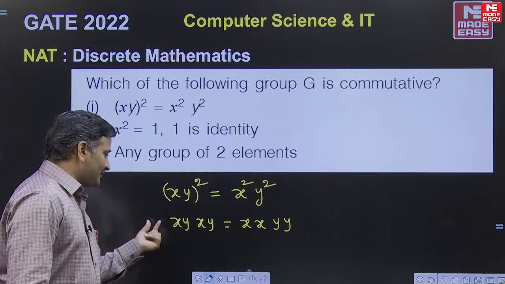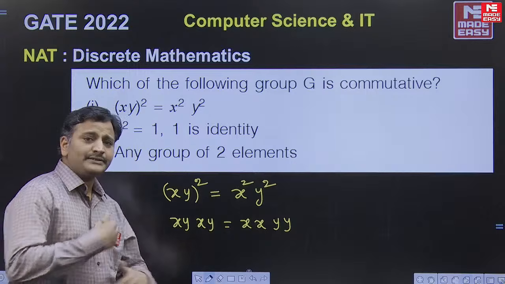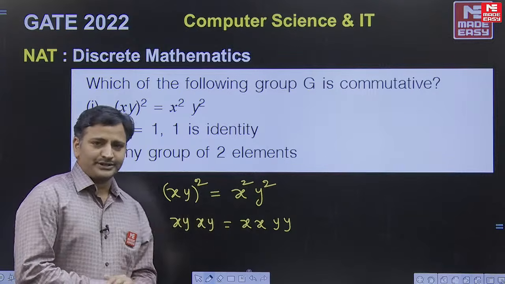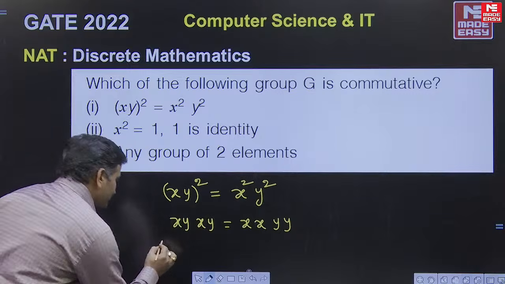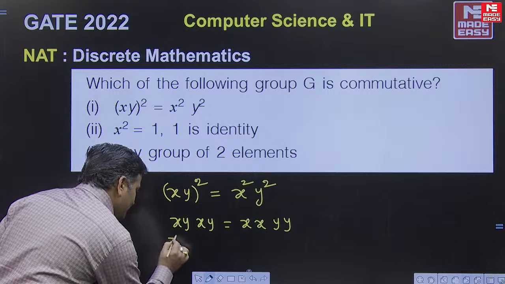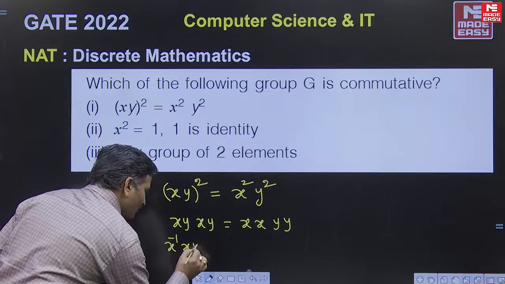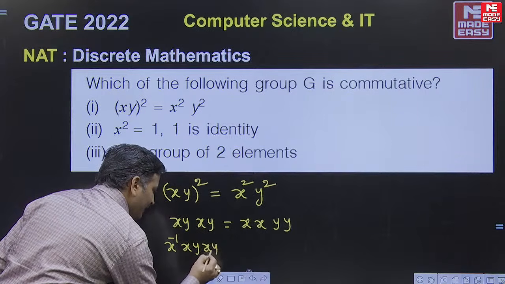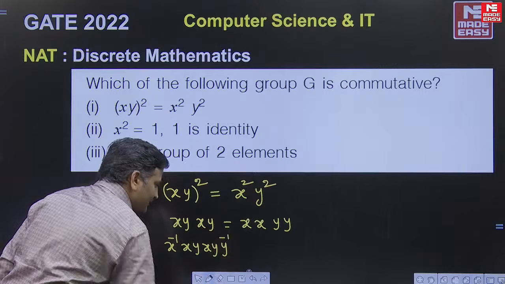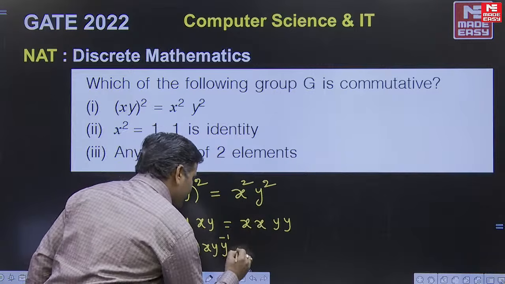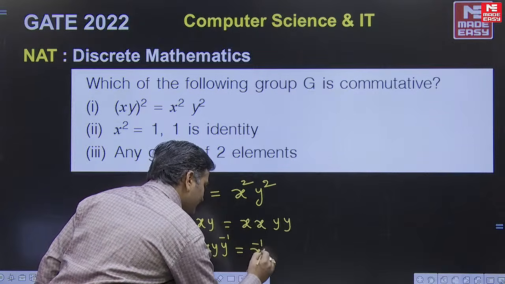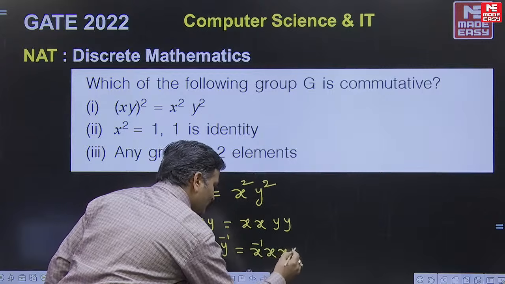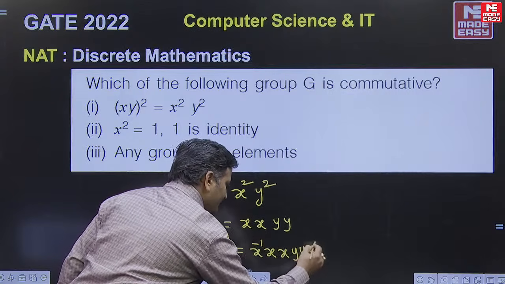Multiply with x inverse on both sides as well as multiply with y inverse on both sides, friends. Suppose you multiply with x inverse here, x inverse of x, y, x, y, and on the right side we multiply with y inverse. Apply the same process here also: x inverse, x, x, y, y inverse, friends.